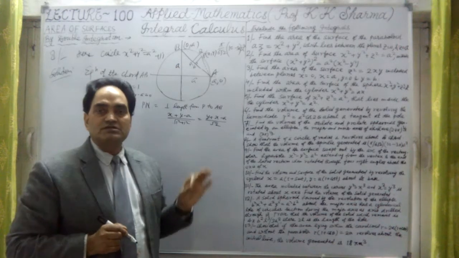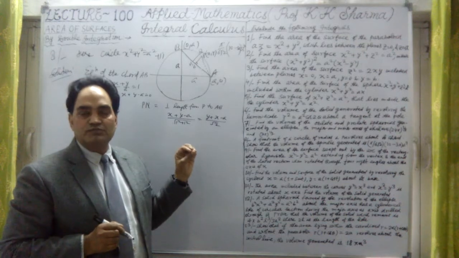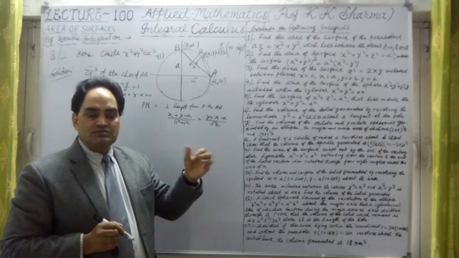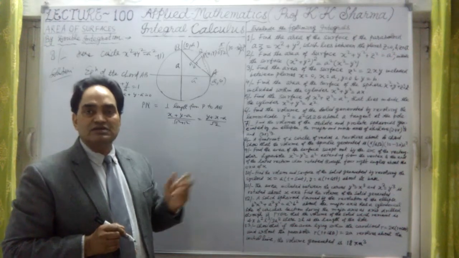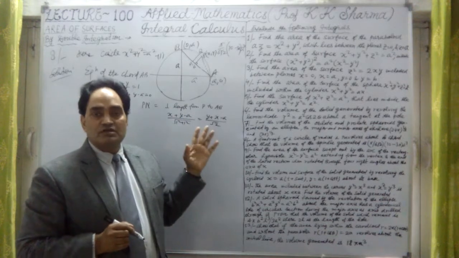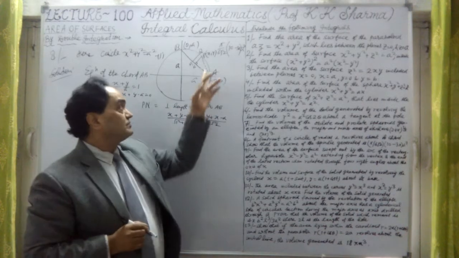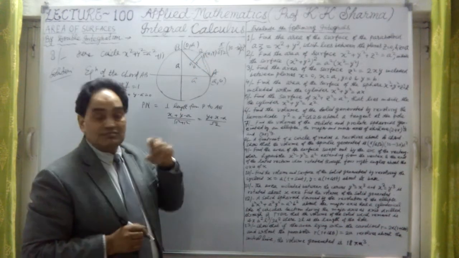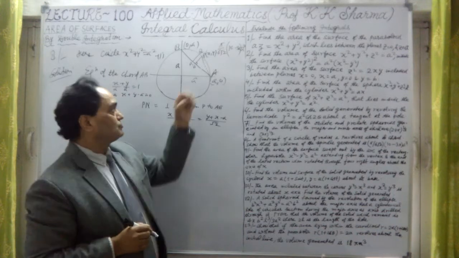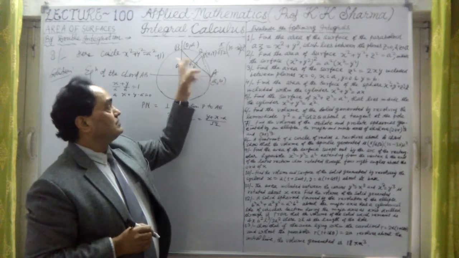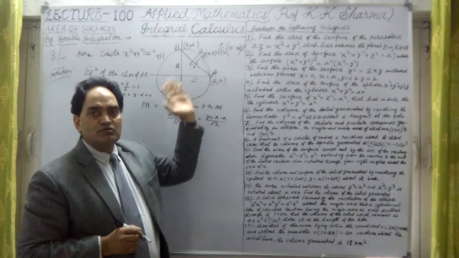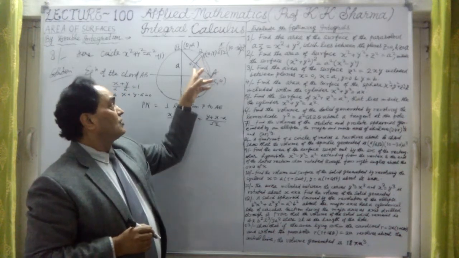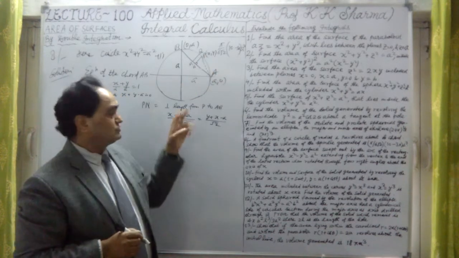Whenever we apply the formula for finding the volume of a solid generated, in the case when an arc or any curve is revolved about a line other than the axis, then we use the formula pi into Pn square, where Pn is the perpendicular dropped from the point P on the arc to the line about which we have to revolve it. AB is the chord, the line about which we have to revolve this. So Pn is the perpendicular distance of the line AB from the point P.